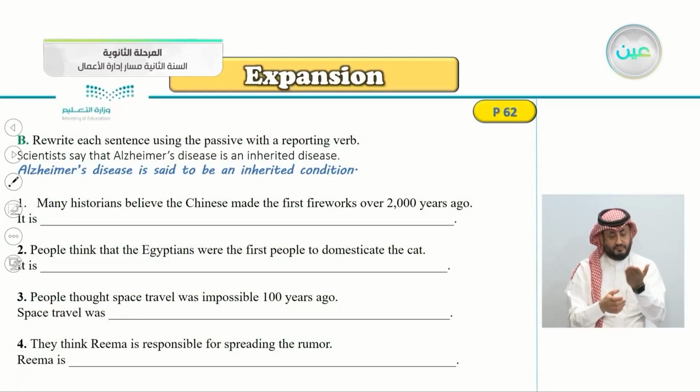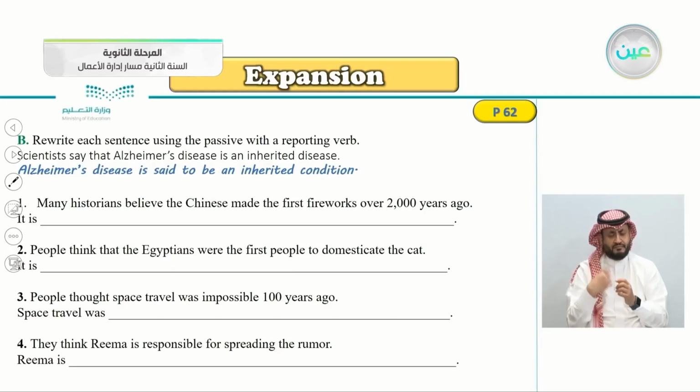So the first one here is already done. Scientists say that Alzheimer's disease is an inherited disease. So make it into passive using reporting verb. Remember, we always begin the passive with the object. Alzheimer's disease is said to be an inherited condition. Because here it says scientists say, that's why we chose the word said. I think this is an easy one.